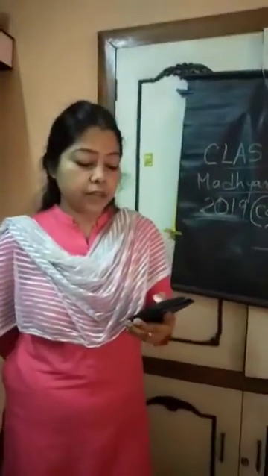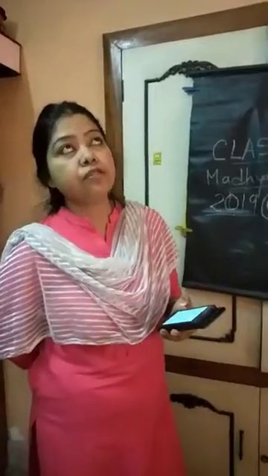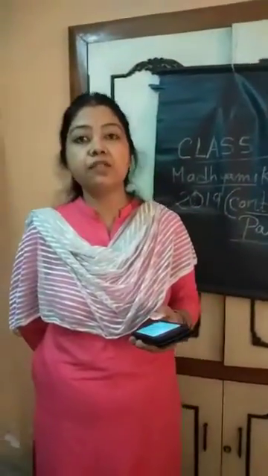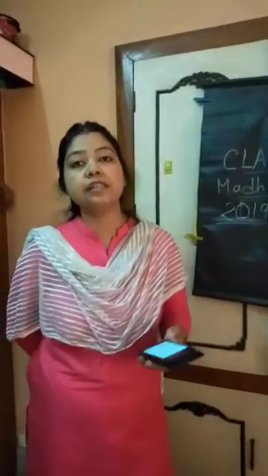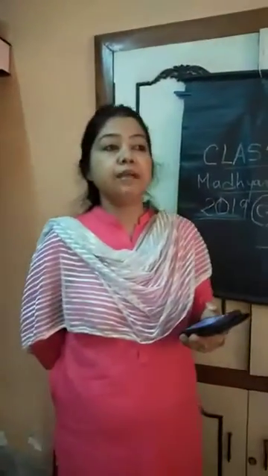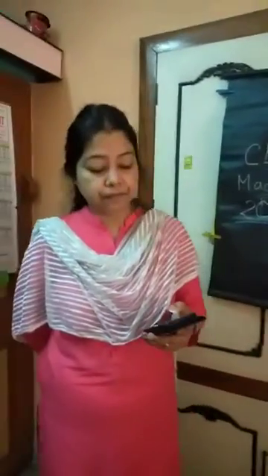So here, what you have to write for 5 marks? First, the introduction. Introduction means what is a river. A river is a channel of running water. A river rises from the mountain, which is called the source, and finally it descends towards the plain and empties into the sea, where it forms a delta.